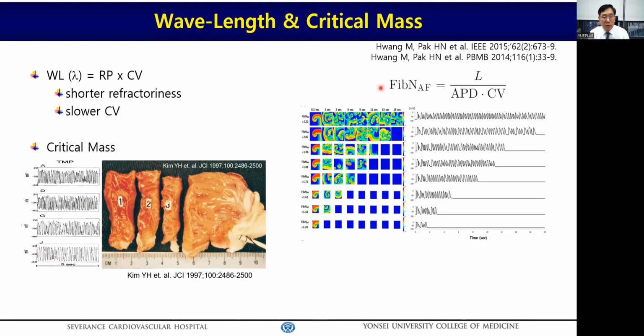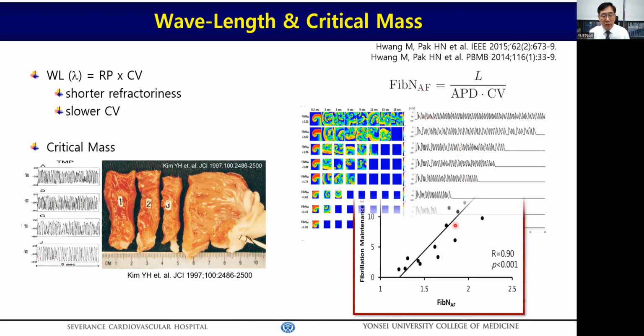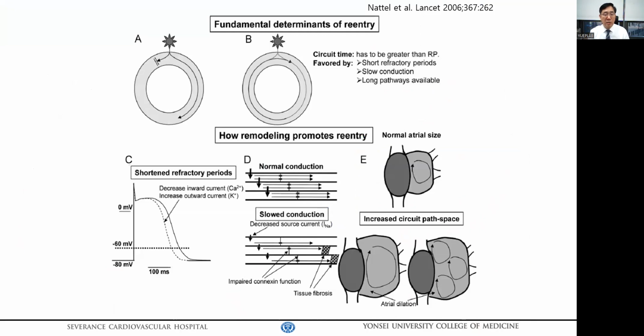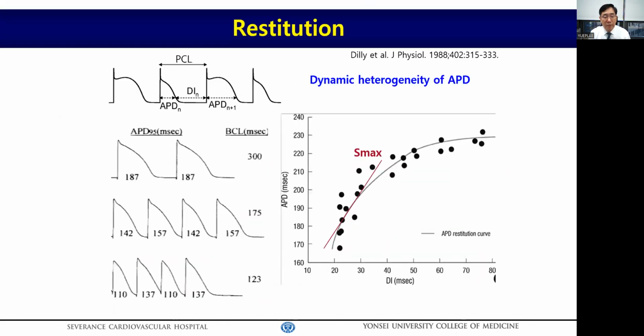This is a formula for the fibrillatory number, reflecting critical mass and the wavelength. And in this 2D simulation modeling, atrial fibrillation maintenance duration increases as the fibrillatory number increases. This is a mechanism of atrial remodeling proposed by Stanley Nattel. As atrial fibrillation is maintained for a more extended period, atrial electrophysiology develops a shorter refractory period, slower conduction velocity, and larger atrial mass, making it vulnerable to continuous wave breaking.